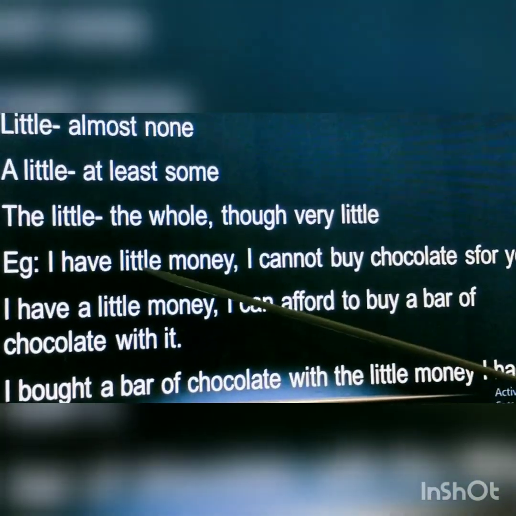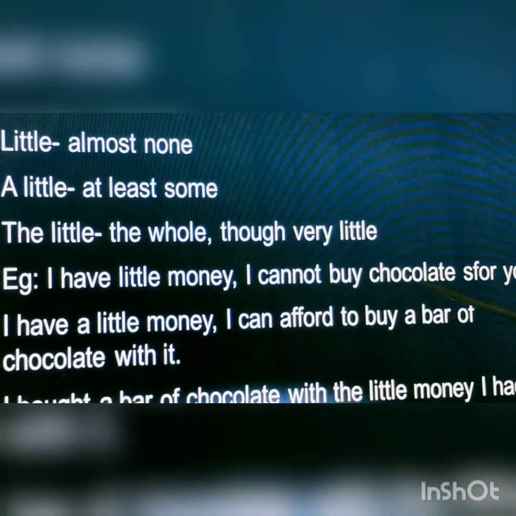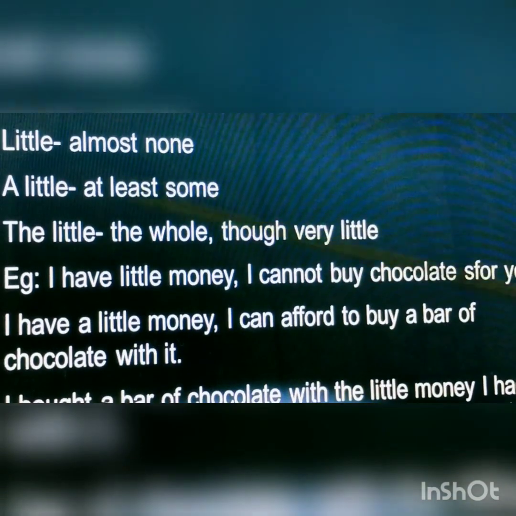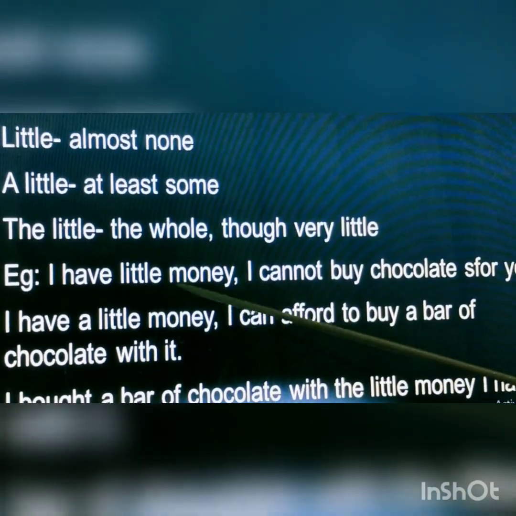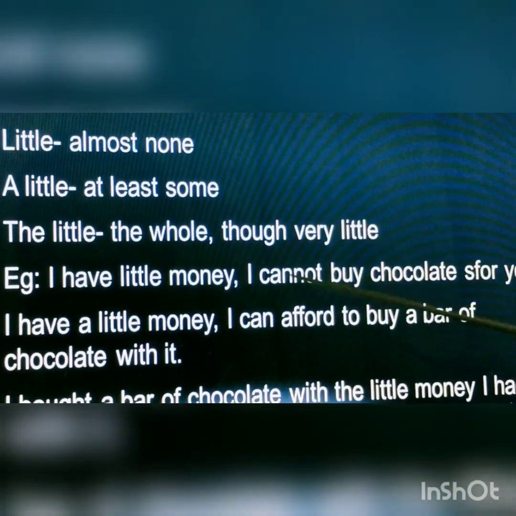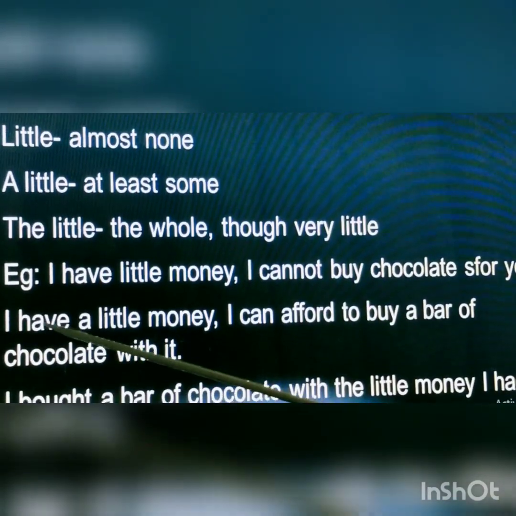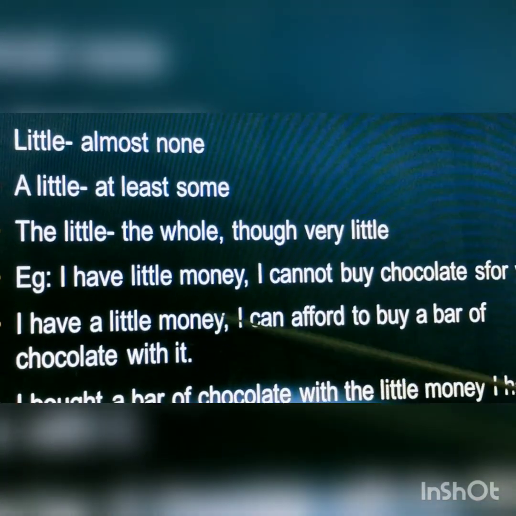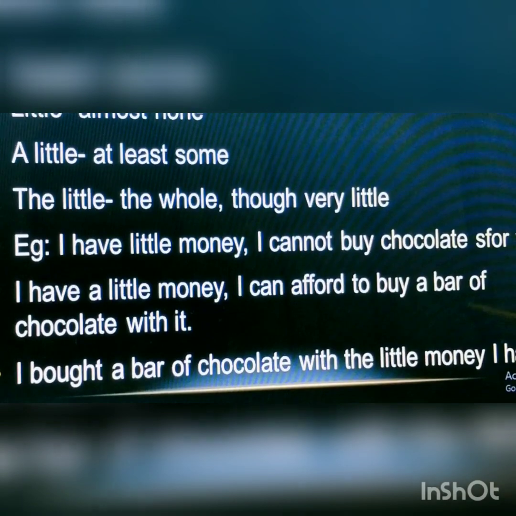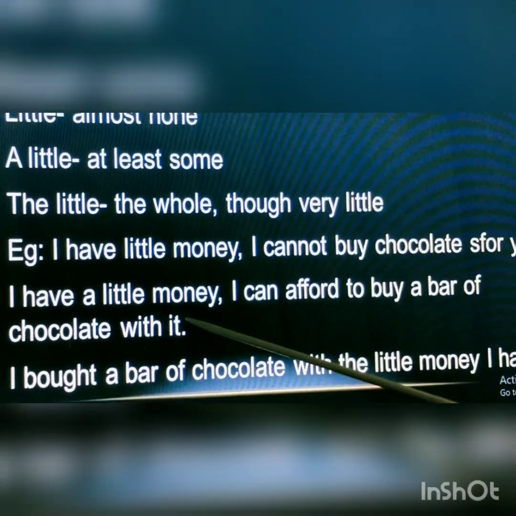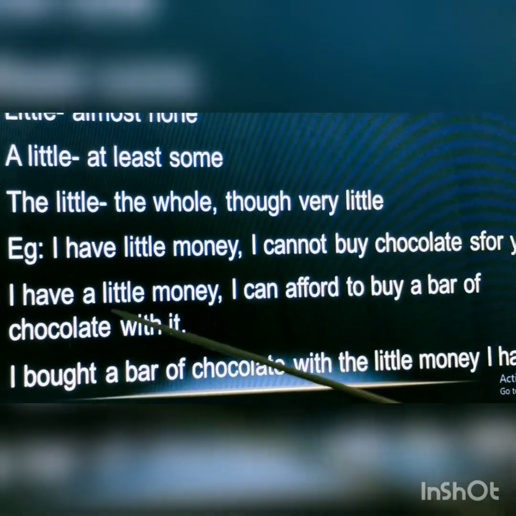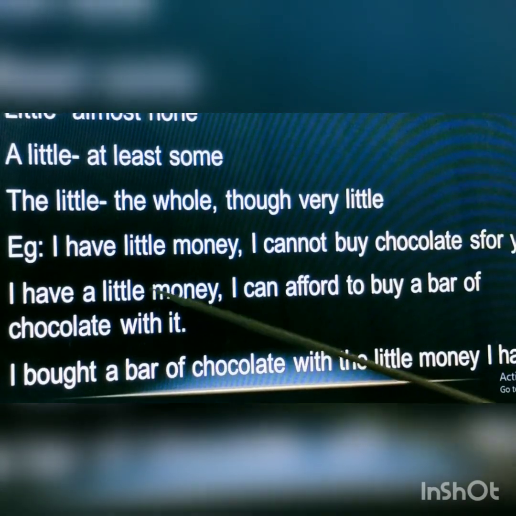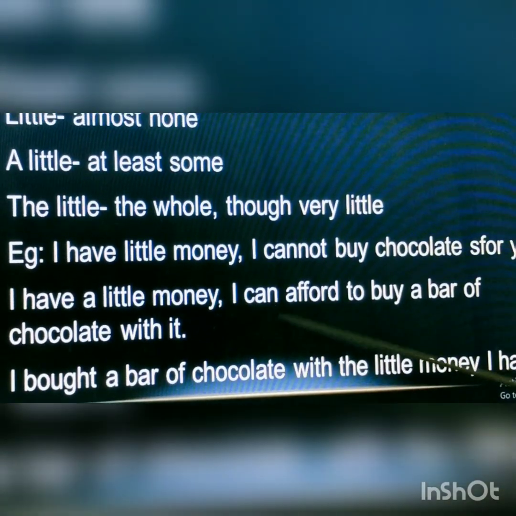Example, I have little money, I cannot buy chocolates for you. Here, I have little money, no money. And next one, I have a little money, I can afford to buy a bar of chocolate with it. Here, a little means some, at least some.